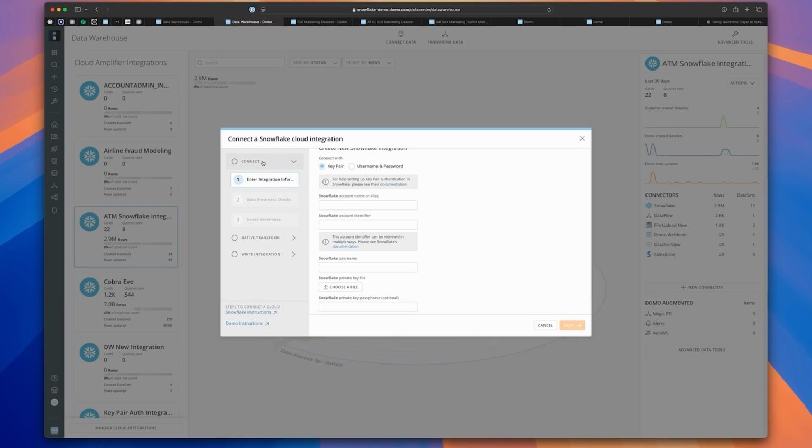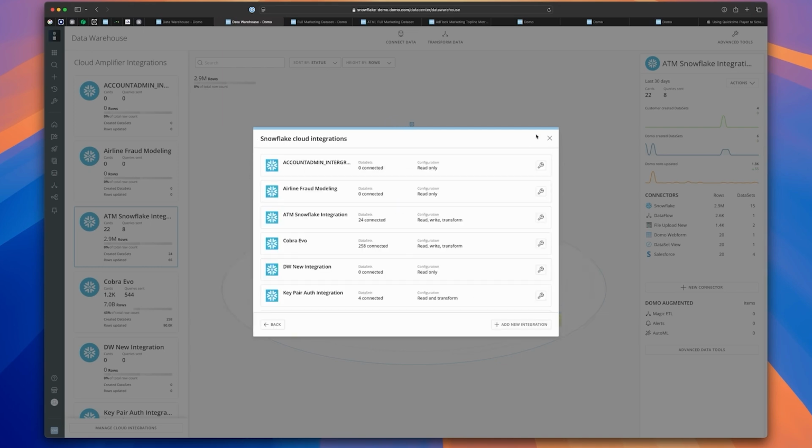One is Connect. This gives Domo read capabilities into Snowflake tables and data. There's Native Transform. This takes any ETL jobs and data pipelines that are created in Domo and passes down the SQL to run on Snowflake compute. We'll see an example of this later on. And then write integration. So the ability to have Domo write new data, create new tables on Snowflake's data storage layer.